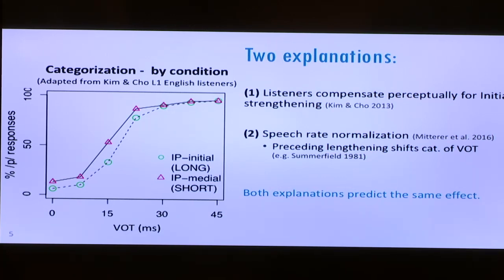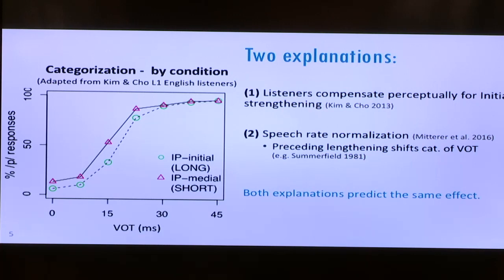Specifically, in the initial condition, the target was preceded by a boundary marked by lengthening, and therefore the sound preceding it was longer as compared to the medial condition. This sort of durational difference alone is something we would expect to shift categorization in precisely the same way. This is well documented in many other experiments with VOT. And as Mitterer et al. point out, in this particular case, both these explanations predict the exact same shift in categorization.